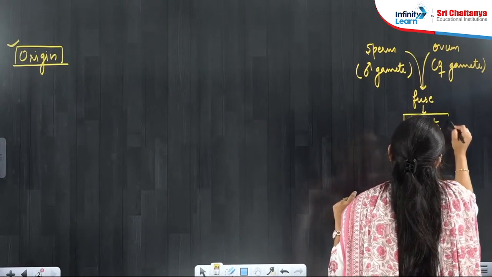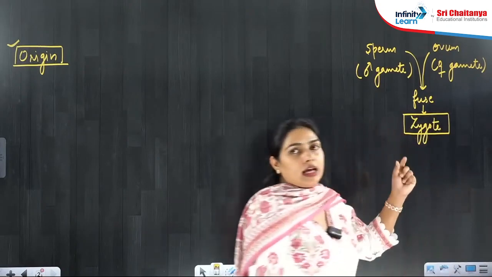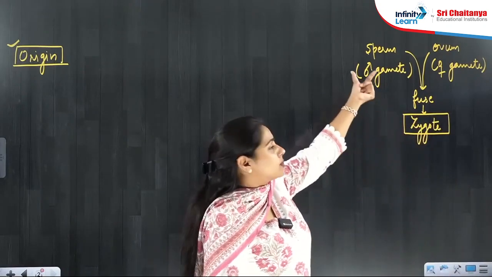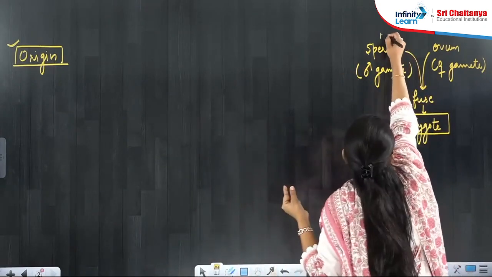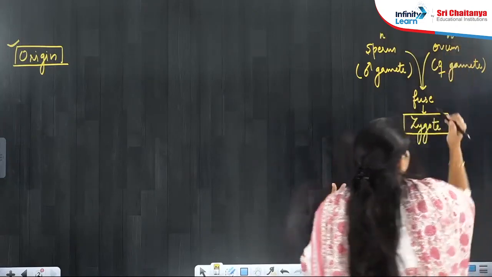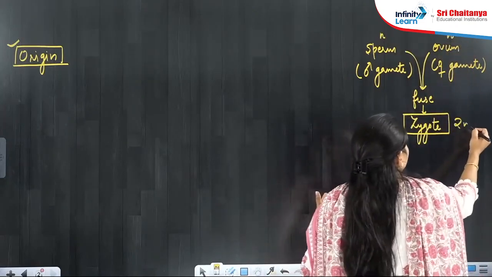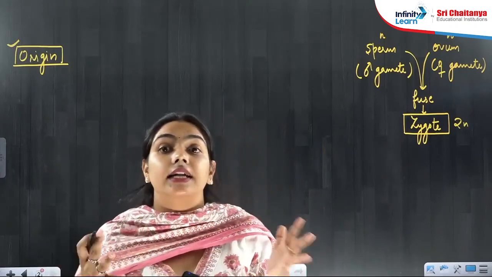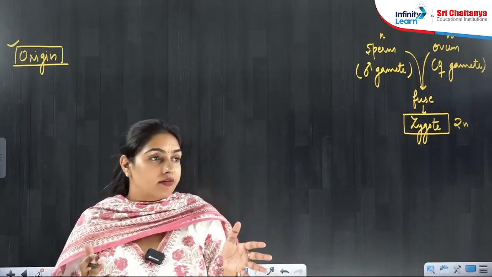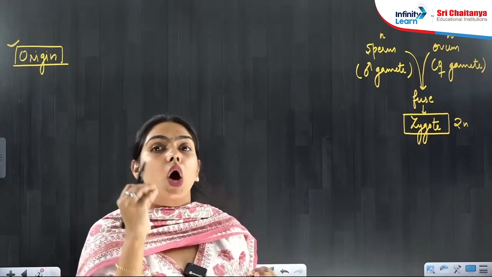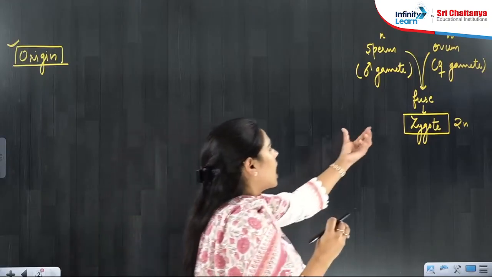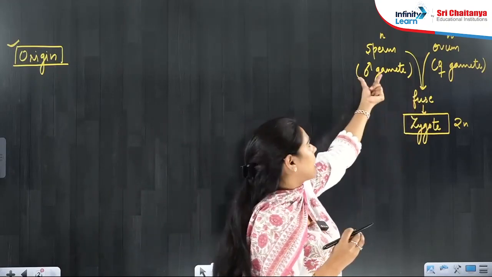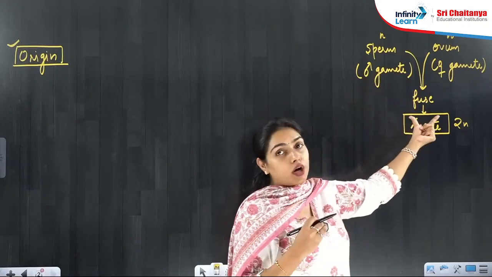Zygote is a single celled structure. Sperm is a haploid structure, ovum is a haploid structure, and zygote is a diploid structure, but it is a single celled structure. This is the starting of life. A living organism forms by the fusion of gametes, sperm and ovum, and a zygote will be formed.